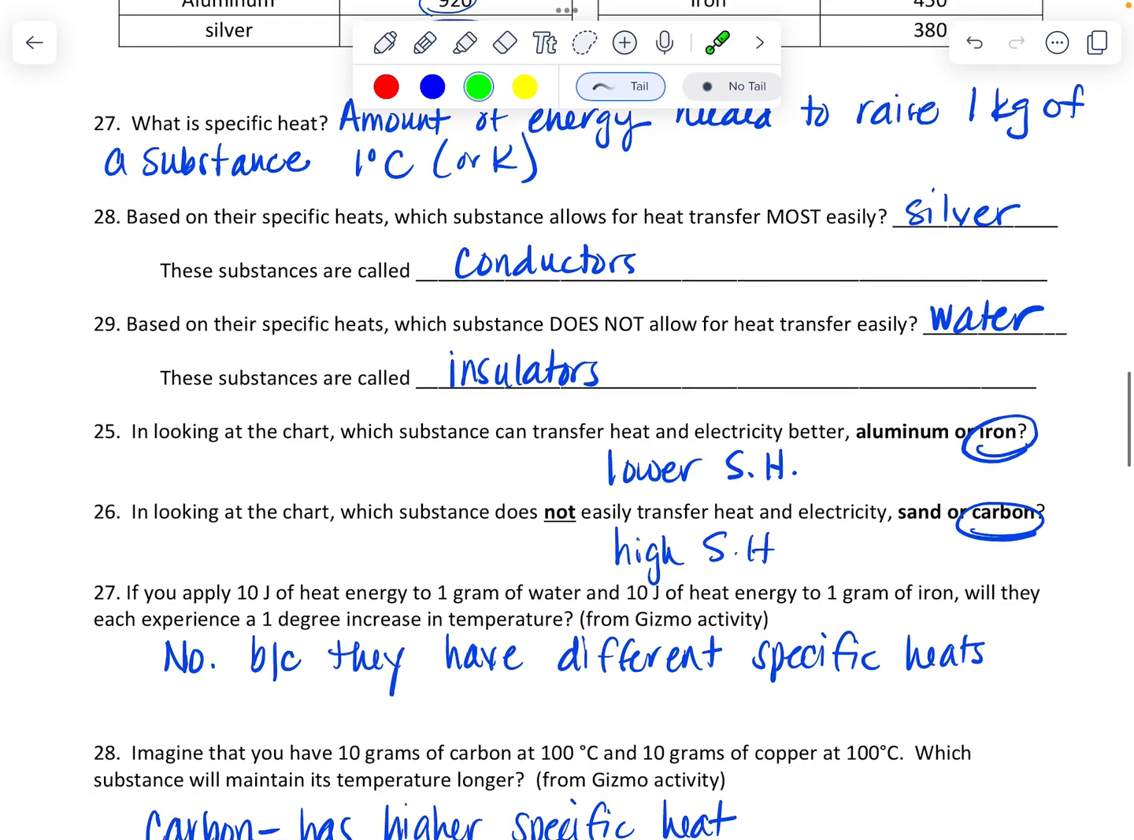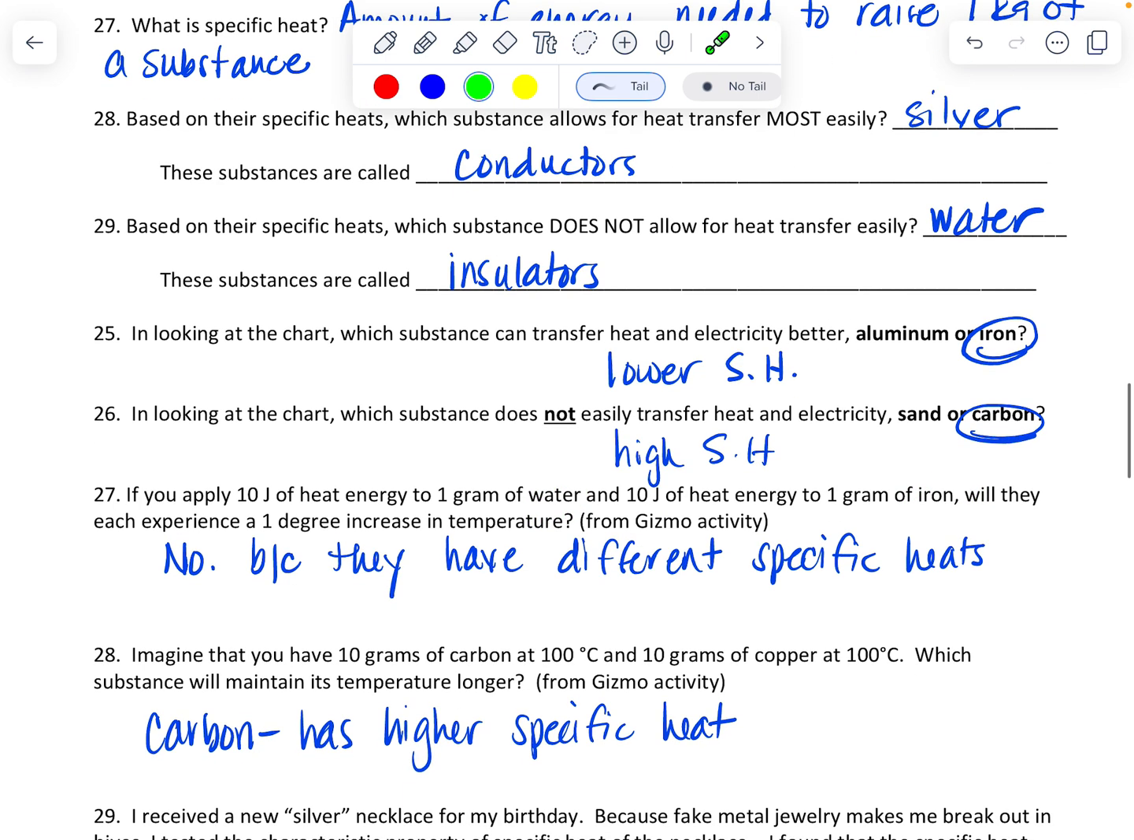This is from our gizmo. If you apply 10 joules of heat energy to 1 gram of water and 10 joules of heat energy to 1 gram of iron, so we're comparing iron and water, will they each experience a 1 degree increase in temperature? No, because they have different specific heats. So water probably would not heat up as much as iron because it has a high specific heat.